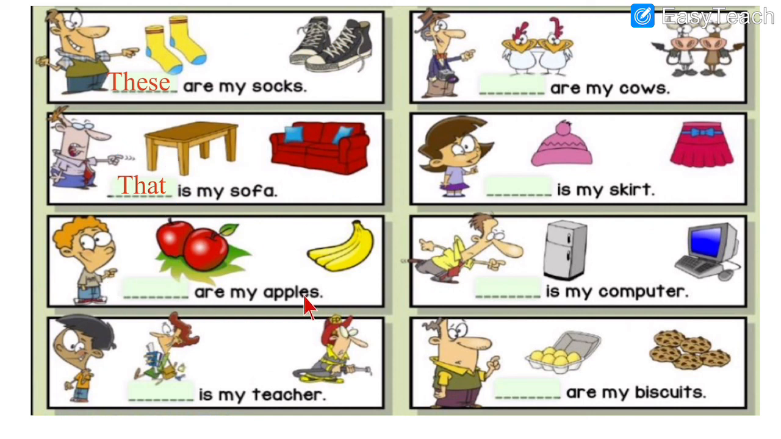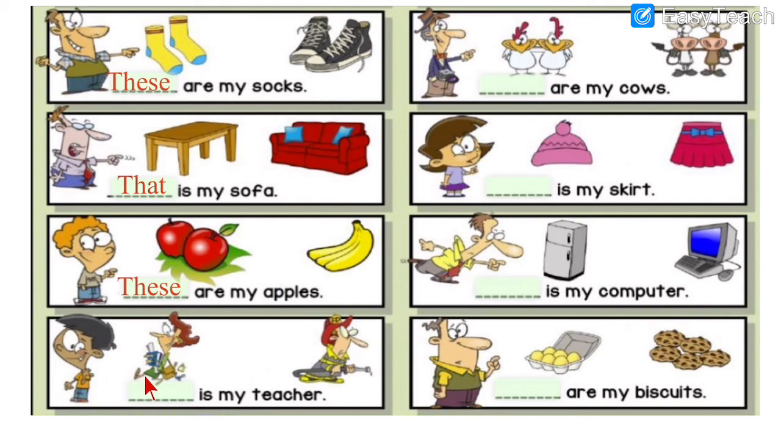Next, dash are my apples. See, apples are two, means more than one. But are they far or near? They are near. So for near objects we write these when they are more than one. So apples are more than one, aren't they? So we write these apples, means these are my apples.